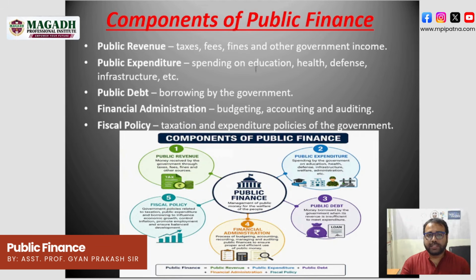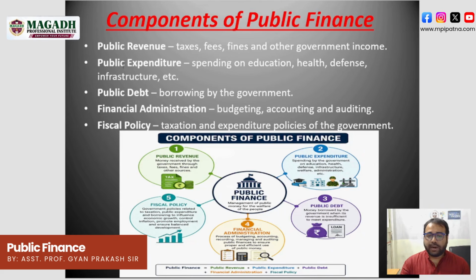Next, what are the components of public finance? Altogether we are going to learn about 5 components. The first component is public revenue, where the government earns its revenue, through taxes, fees, fines, and other government incomes.